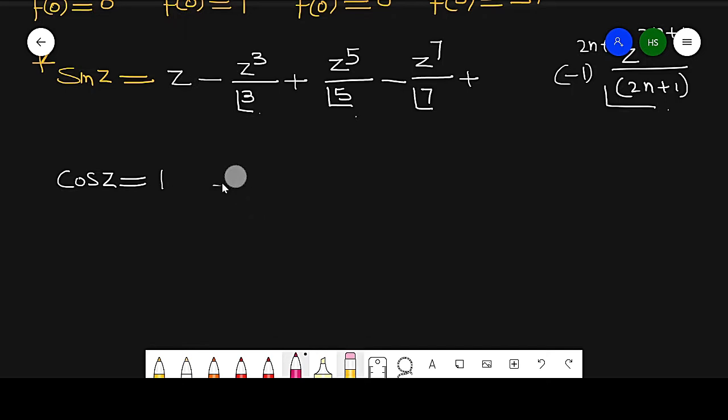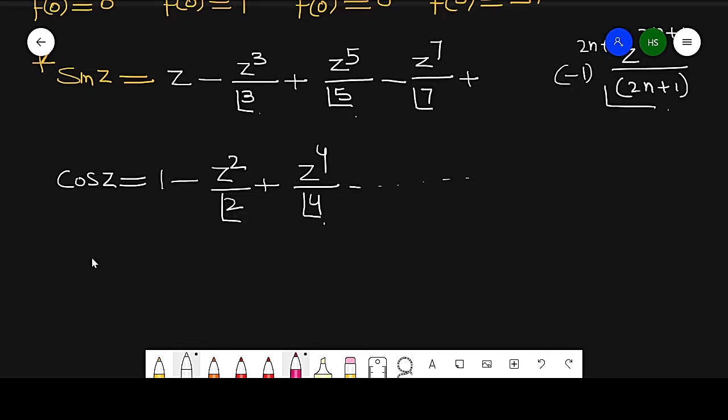Here I get only the even terms. So 1 minus z square over 2 factorial, and then the next term is positive z to the 4 by 4 factorial. Continue the process up to infinity. This is cos of z.